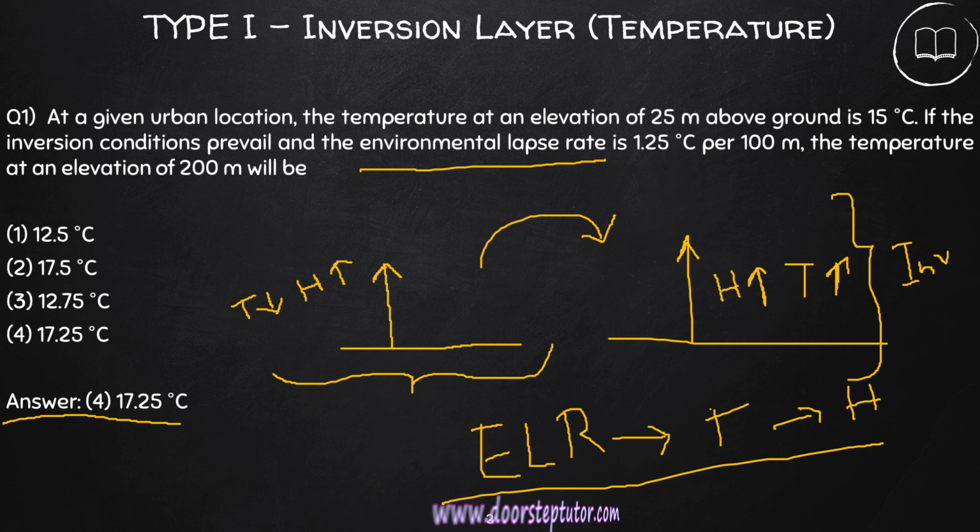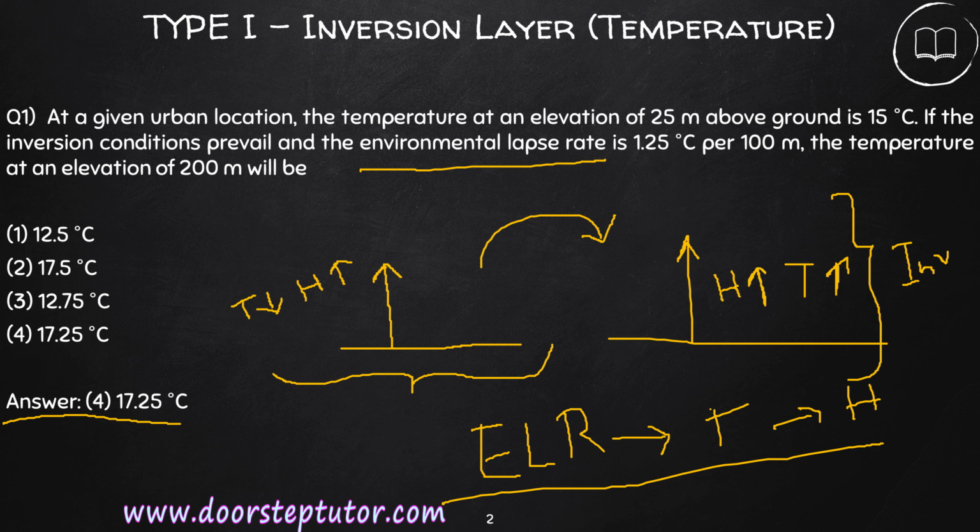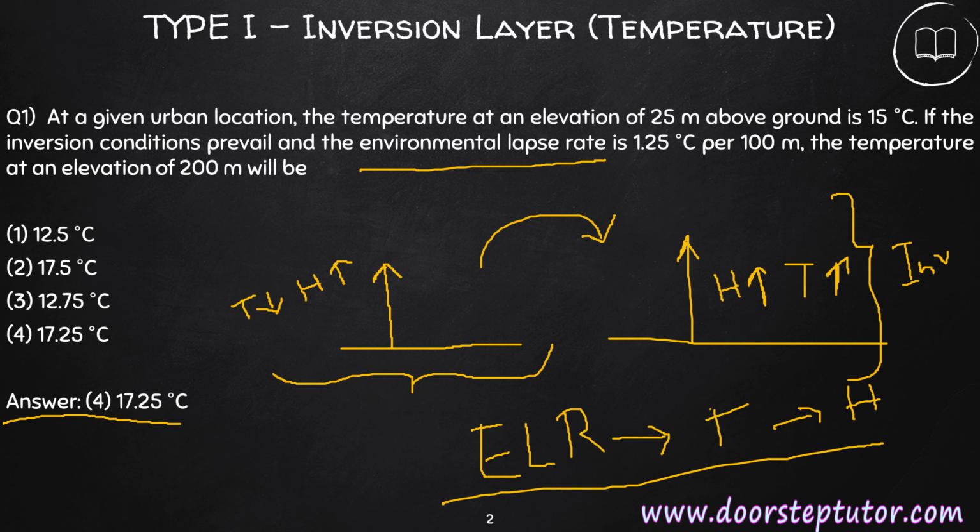And the correct answer for this question is 17.25 degrees Celsius. Before moving to the solution part, let's clear two concepts in this question. What exactly is inversion of temperature? So we'll first see what is the normal behavior of temperature with height. What is the relation of temperature as we move up with increasing altitude or increasing height?